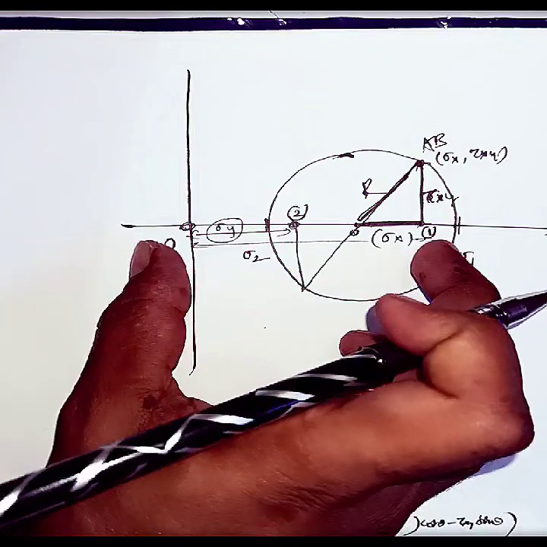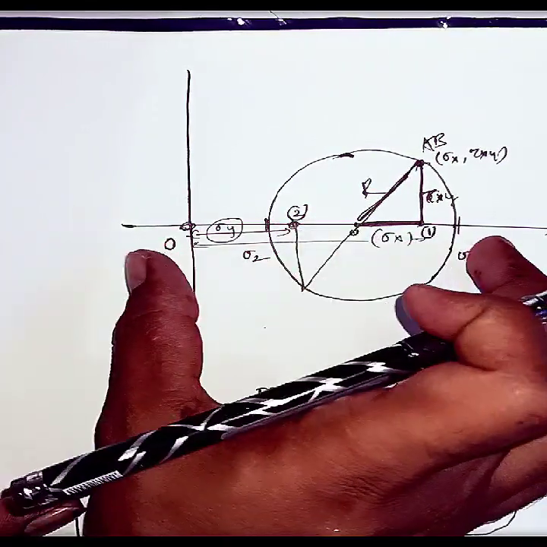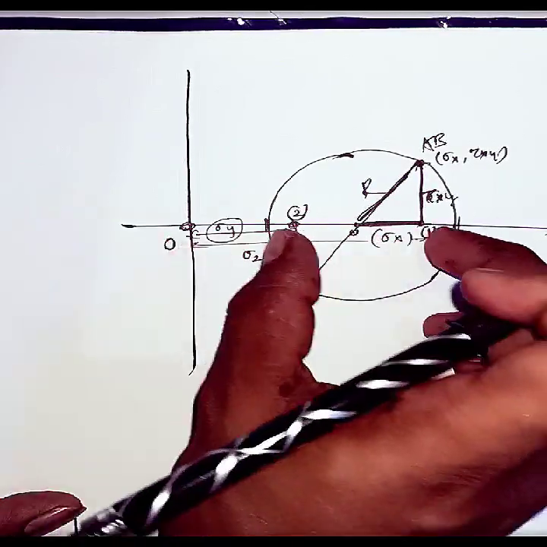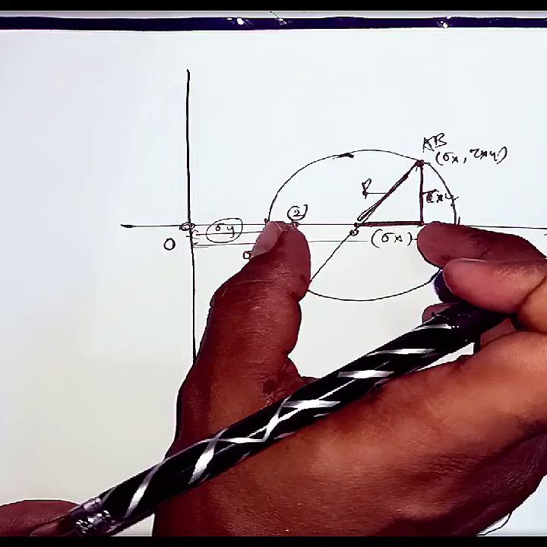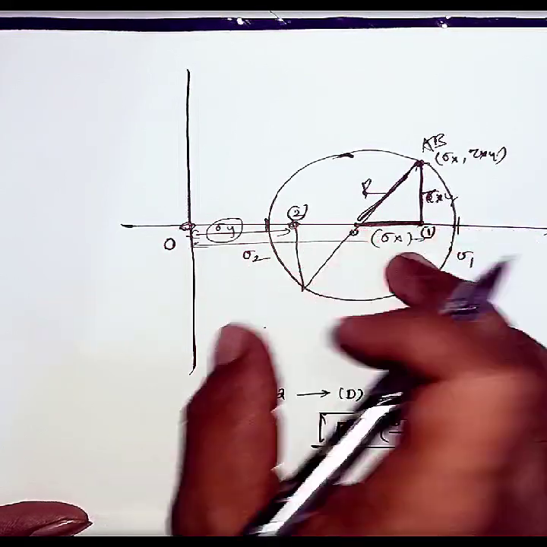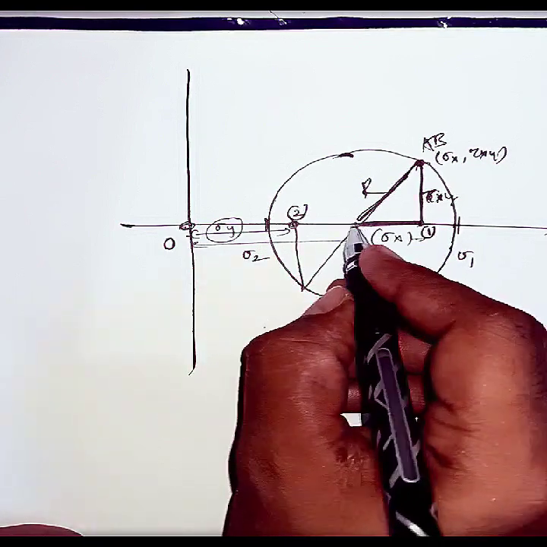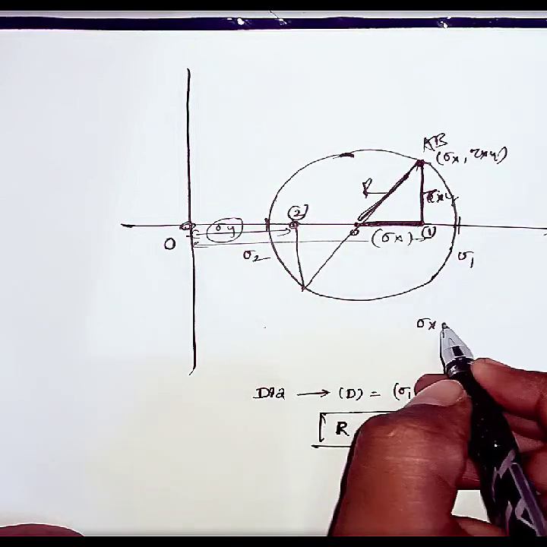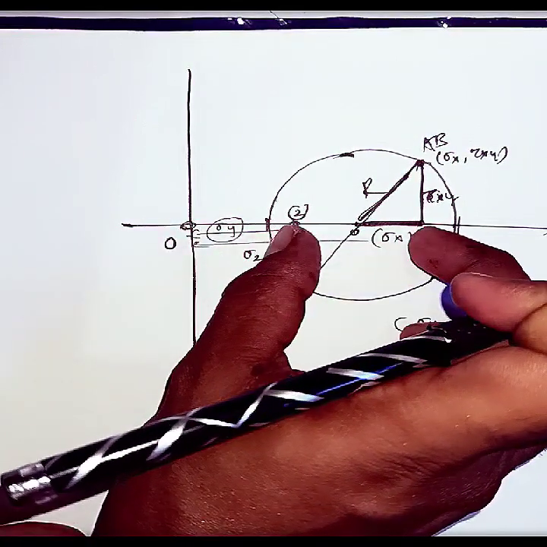From 0 to 1 there is sigma x, and 0 to 2 it is sigma y. If I subtract sigma y from sigma x, I will get this value. And if I do sigma x minus sigma y by 2, I will get this value. That is sigma x minus sigma y by 2, this value.